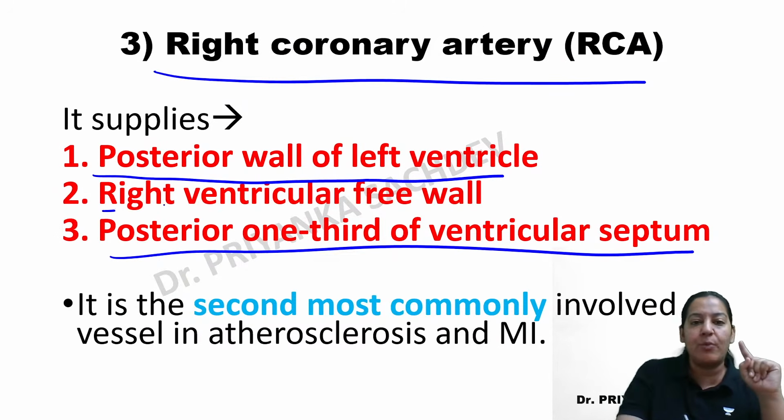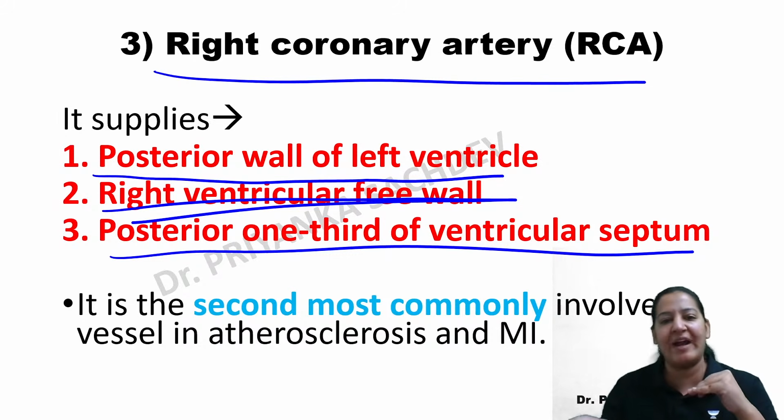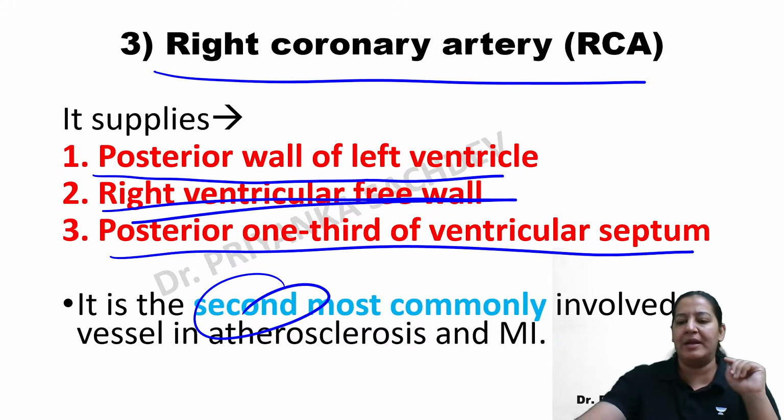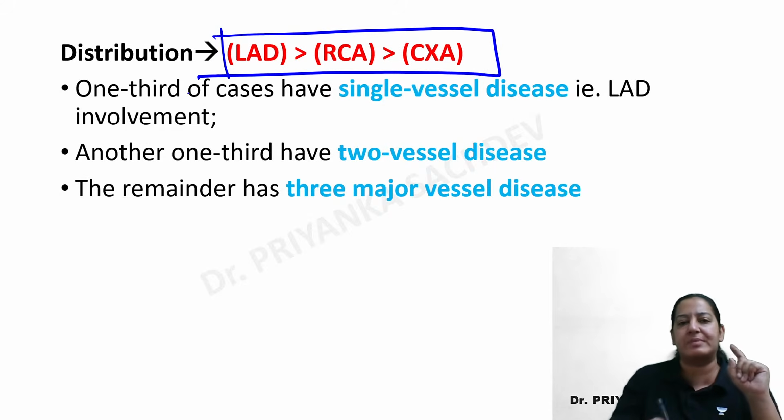So the complete right ventricle free wall, complete. In it, anterior, posterior, I'm not doing so. So the complete right ventricle is supplied by the right coronary artery, and it is the second most commonly obstructed, right? So what is the sequence of obstruction? The sequence of obstruction is like this.